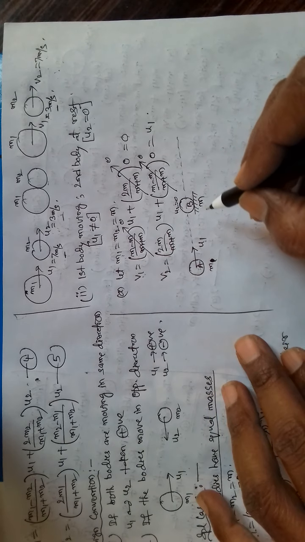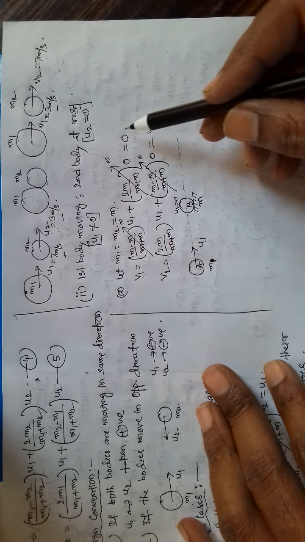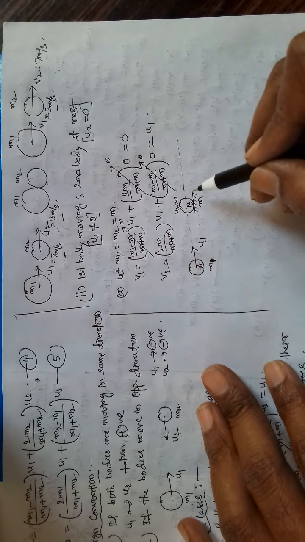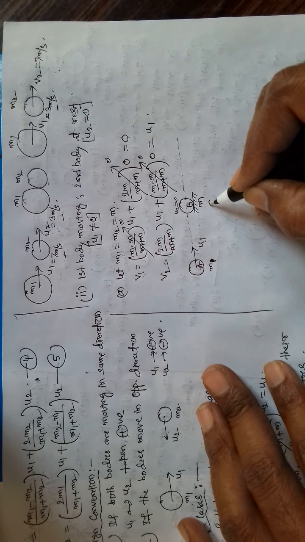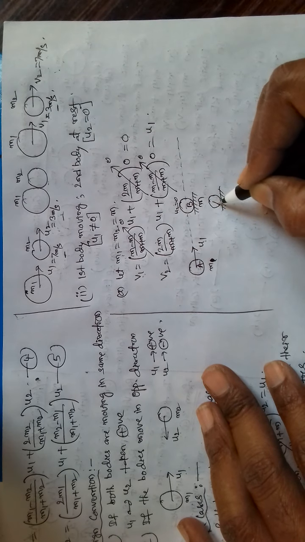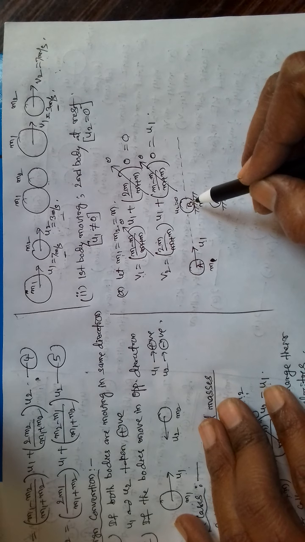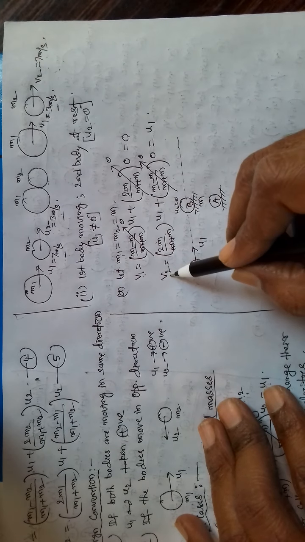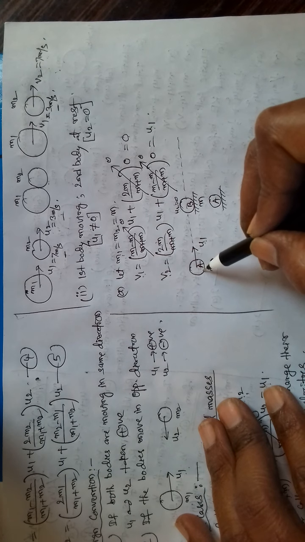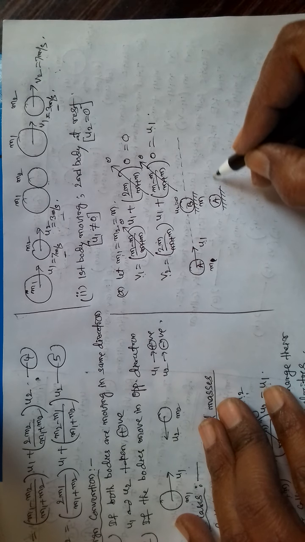So here what is happening after collision? After collision, v1 is equal to 0. That is, its final velocity becomes 0, means it will remain here only. What about B ball? Its final velocity is v2. Now v2 is becoming equal to u1. Whatever velocity it is coming and hitting this, with same velocity it will move.